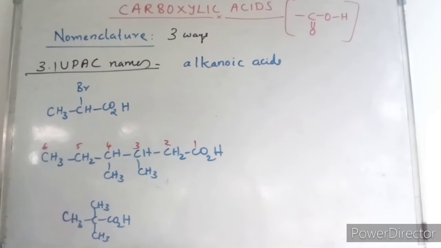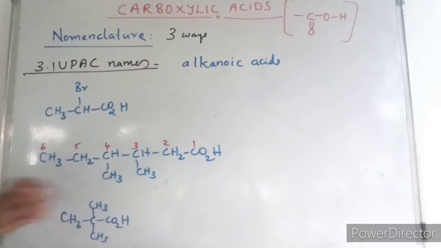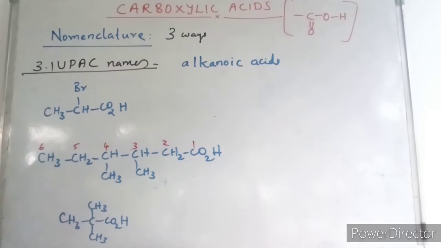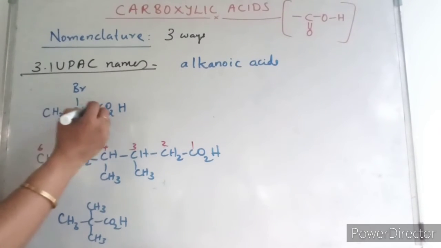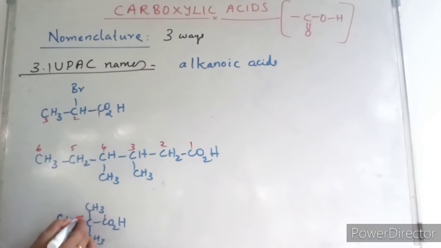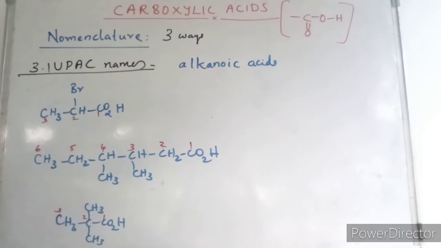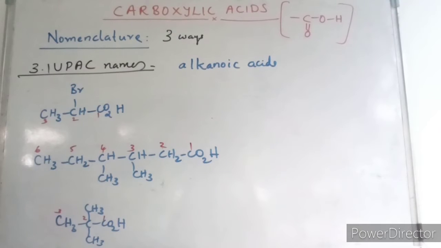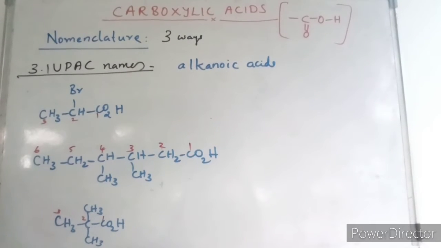The position of the substituent is indicated by numbers. The carboxyl carbon is always given number 1. So here 1, 2, 3, like this. The carbon adjacent to it is given number 2, and so on.